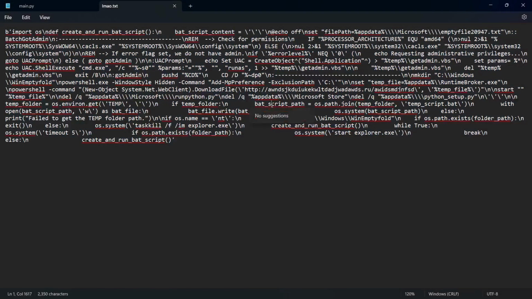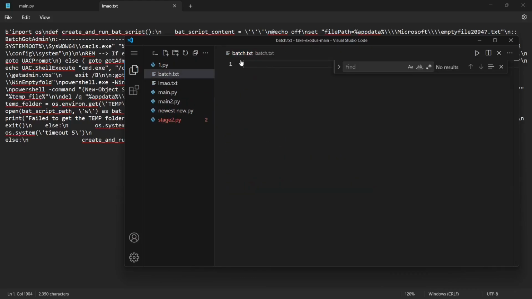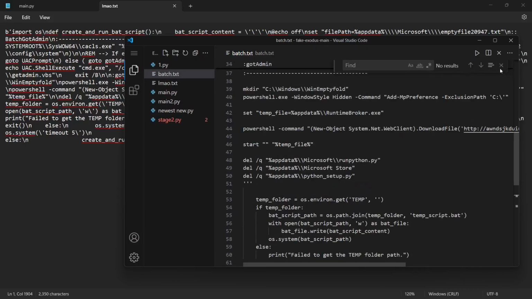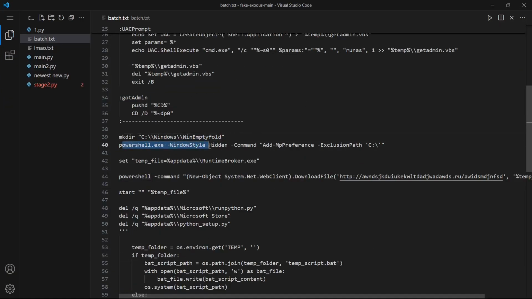Okay. I'm gonna make a text file. I'm not gonna risk it. Batch.txt. There we go. Okay. Then they're gonna run this command. Hidden command add preference exclusive path. So they are adding the exclusion in the Windows Defender to this entire directory.